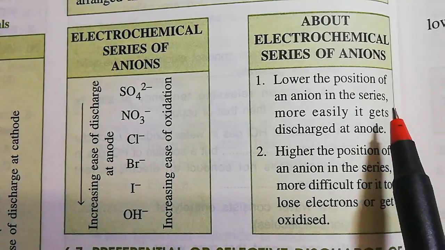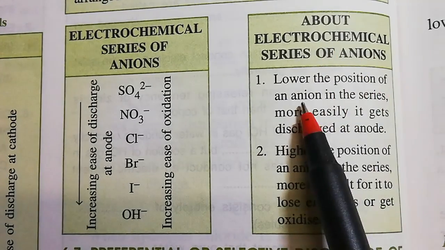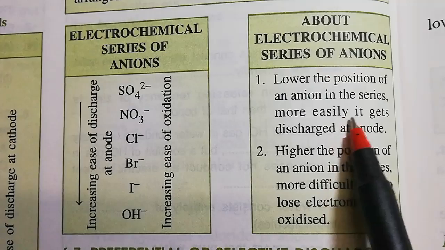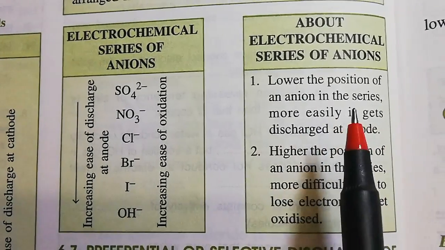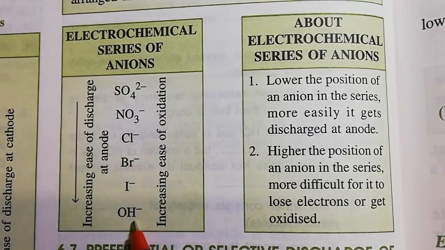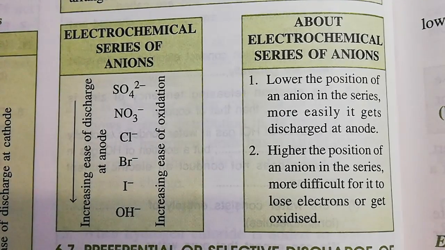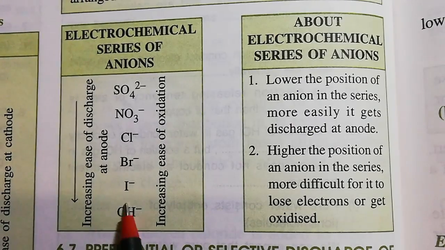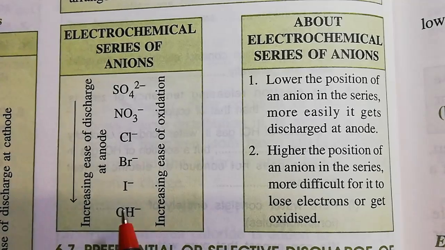So what is the fact about the electrochemical series of anions? The lower the position of an anion in the series, the more easily it gets discharged at the anode. That means, where two anions are there, the question is which anion will get discharged first. Then we have to decide: the anion placed lower would have the tendency to get discharged first.